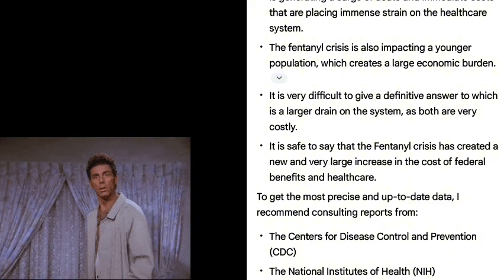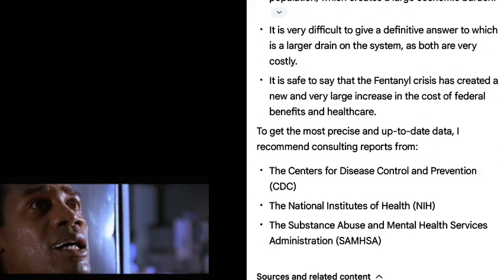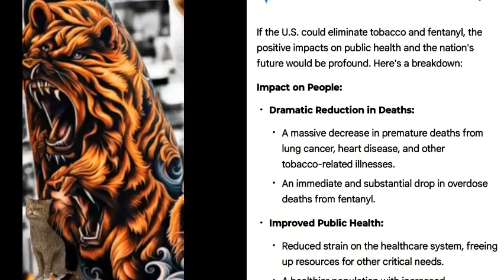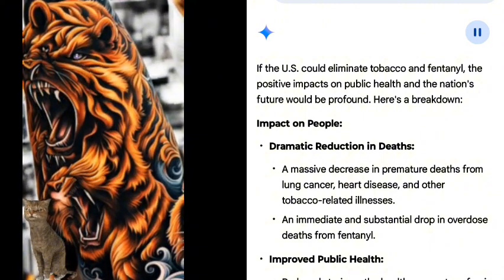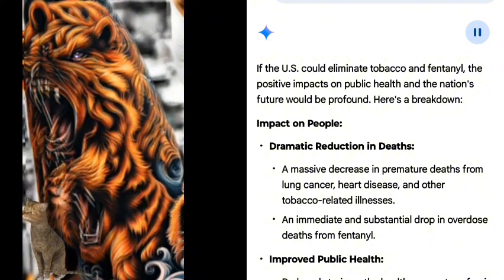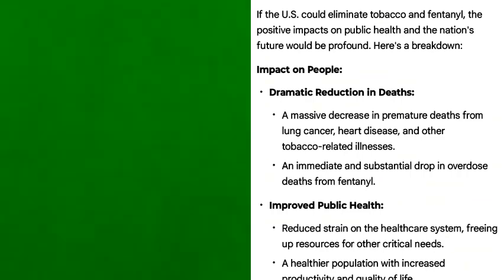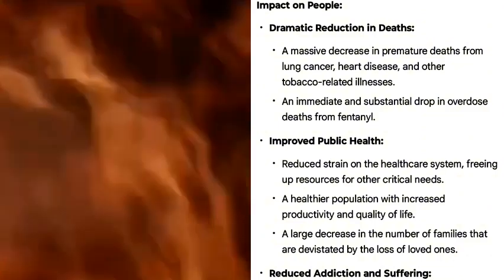To get the most precise and up-to-date data, I recommend consulting reports from the Centers for Disease Control and Prevention, CDC. If the U.S. could eliminate tobacco and fentanyl, the positive impacts on public health and the nation's future would be profound. Here's a breakdown. Impact on people. Dramatic reduction in deaths. A massive decrease in premature deaths from lung cancer, heart disease, and other tobacco-related illnesses. An immediate and substantial drop in overdose deaths from fentanyl.